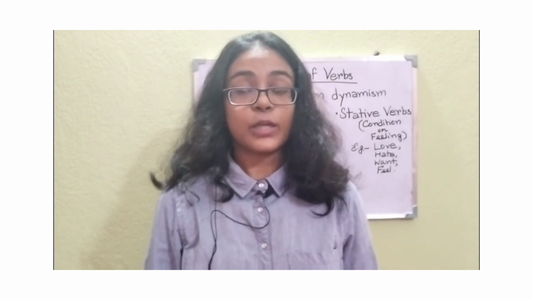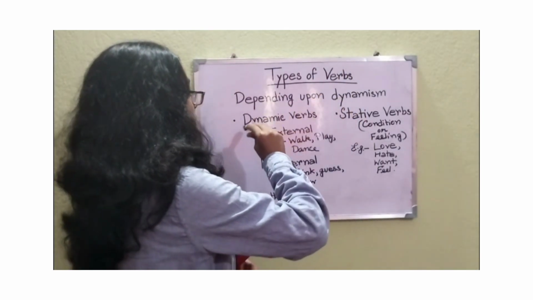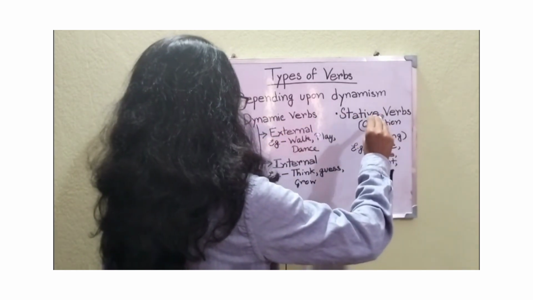Verbs. In the previous lesson, we had learned that verbs are words that represent action, condition or state of being, and feelings or experiences. In this lesson, we will learn about the types of verbs. Verbs can be categorized into different types according to various parameters. For example, according to dynamism or movement, verbs can be classified into dynamic verbs and static verbs.